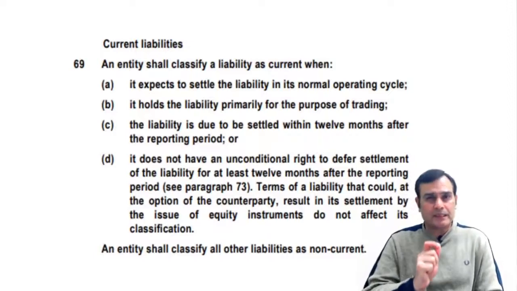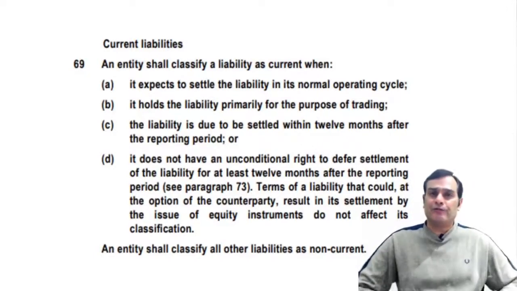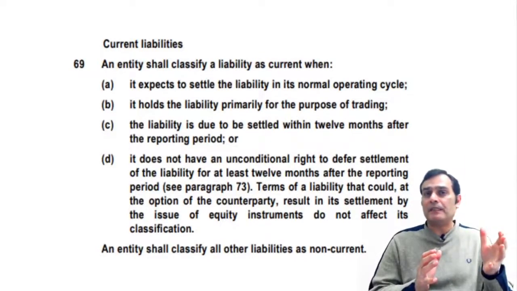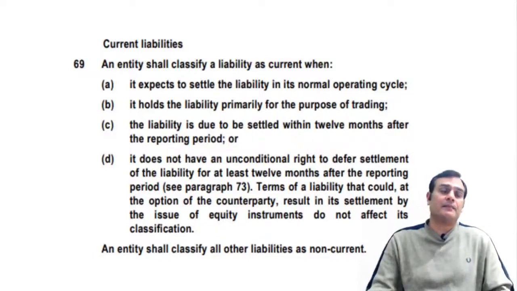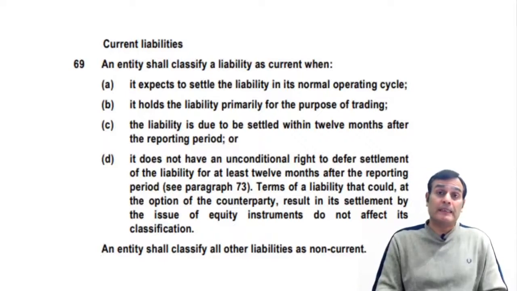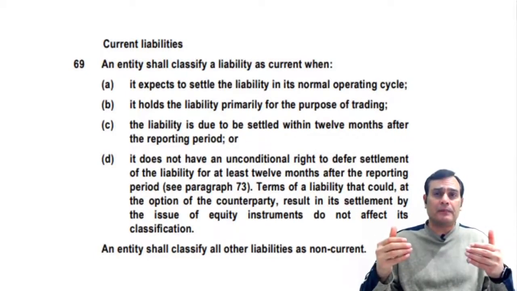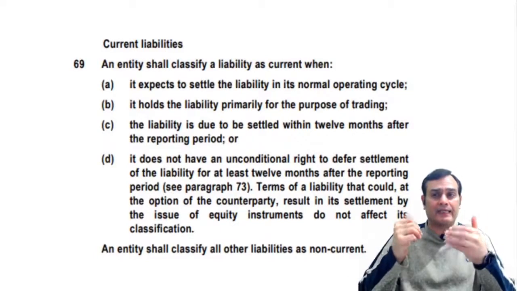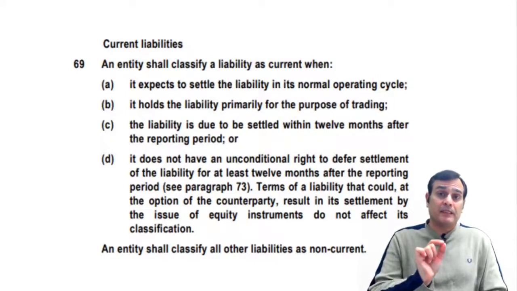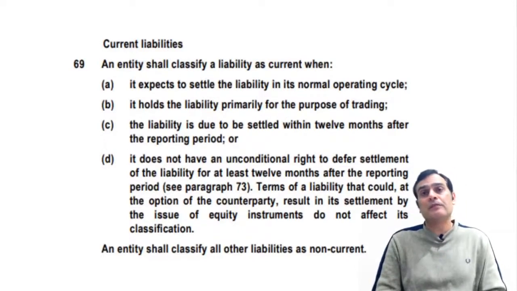Now, a very interesting example that comes to mind is if you look at the same transaction from the point of view of the entity making the asset side of the balance sheet and the entity making the liability side of the balance sheet. There is one example given in my book, and it is also dealt with in the education material of the institute. Let's imagine that there is an intercompany loan between a parent company and a subsidiary company. Now, if you look from the point of view of the parent company, it may be having a right to receive that money within a period of 12 months.